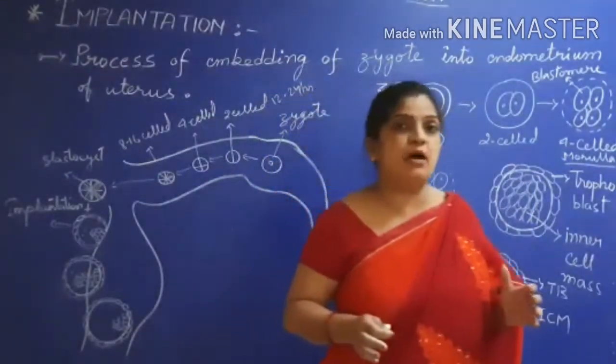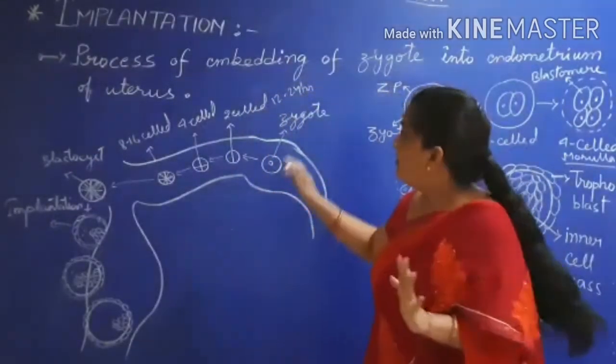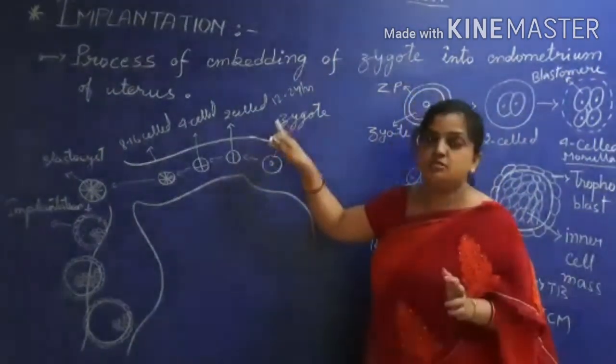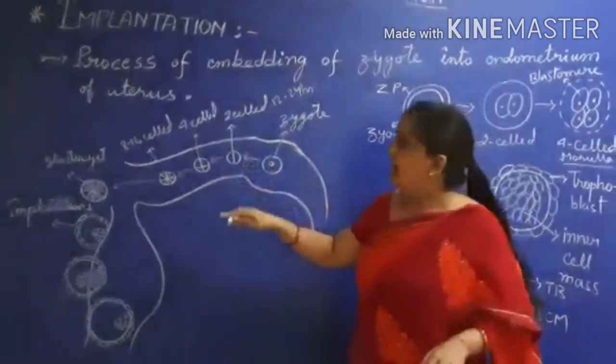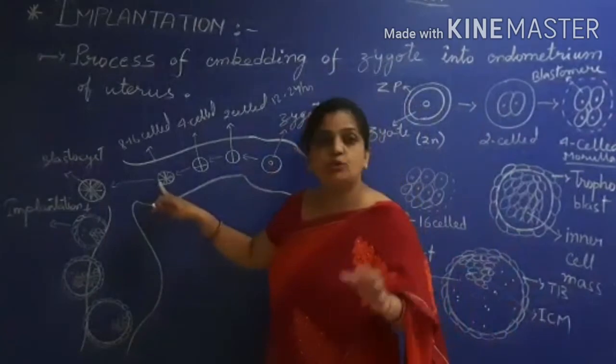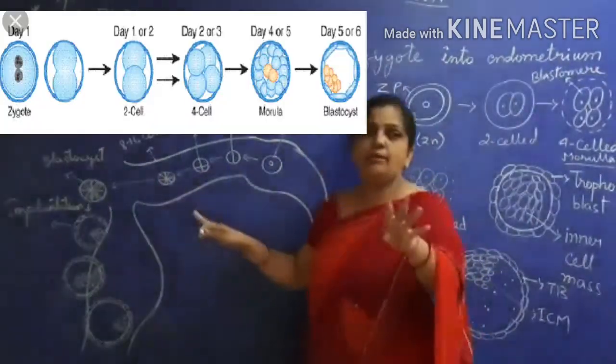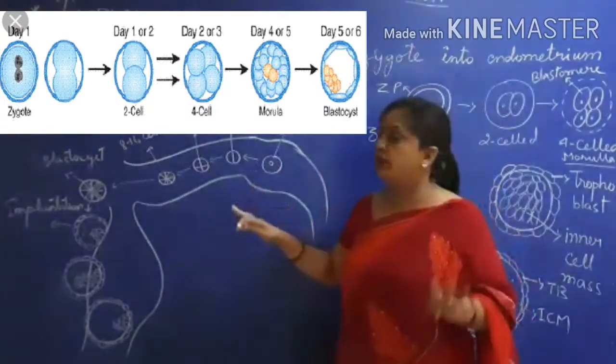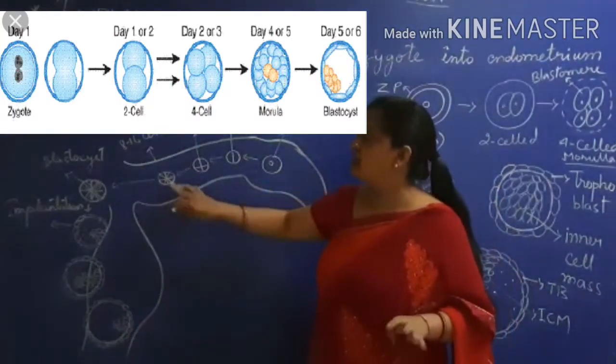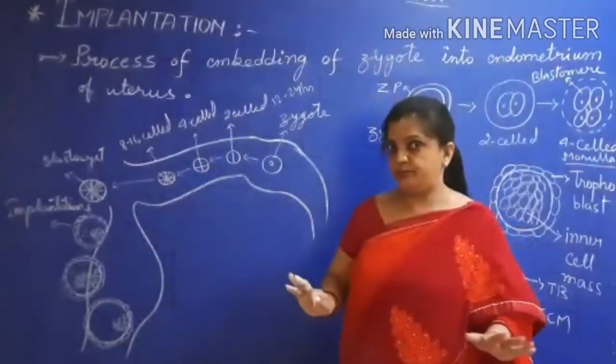It takes about 3 days. Within 12 to 24 hours, your 2 cell stage is formed, and reaching up to 8 to 16 cell stage, in between, about 3 days are taken. Within 3 days, your 8 to 16 cell stage is prepared.